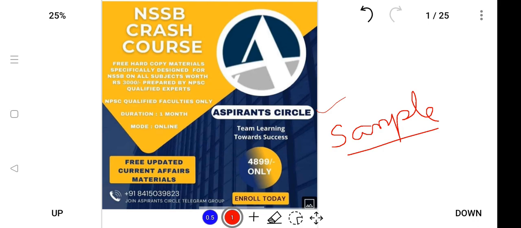because it is the right of the aspirants to know what they are receiving, and they have the right to see the material. So our group is free and fair, so we'll be providing sample notes, and it is for you aspirants to judge whether you want to register in the course or not.